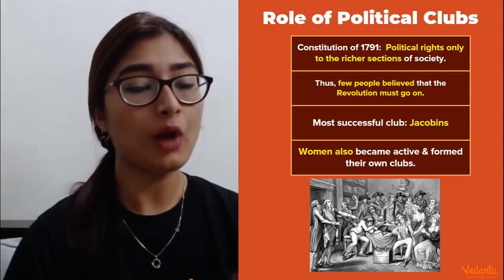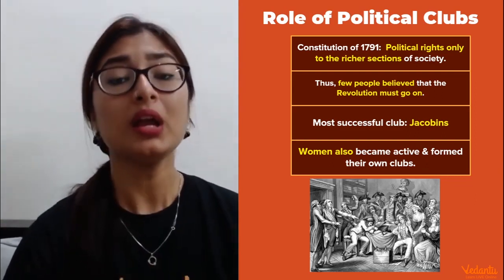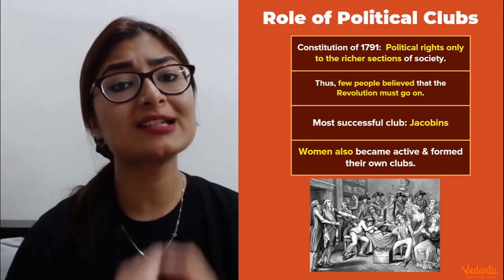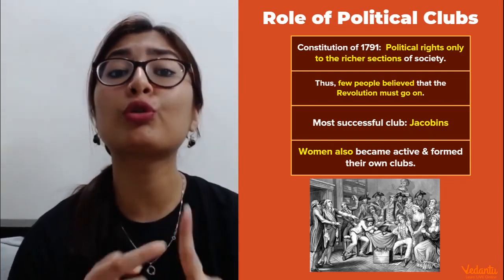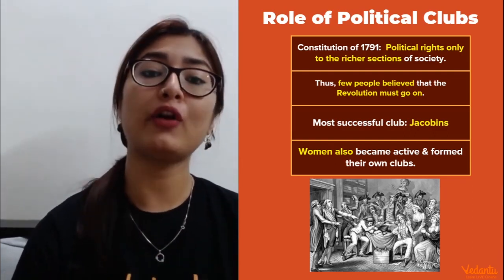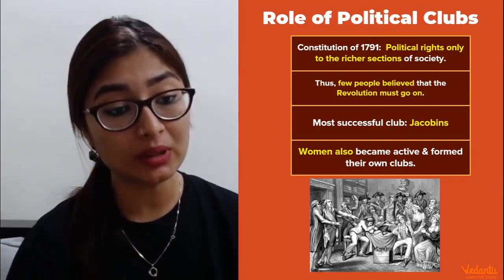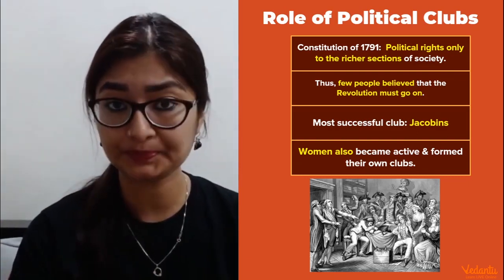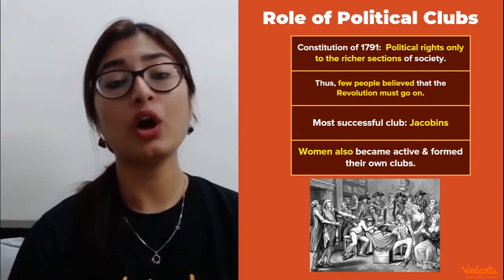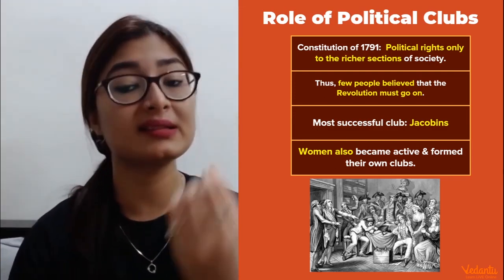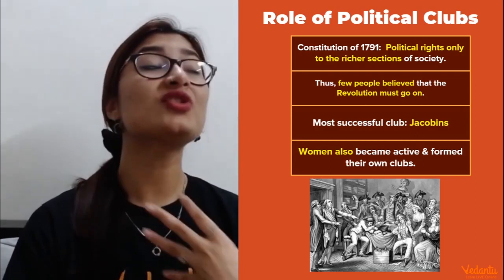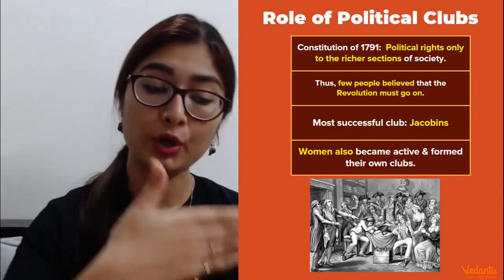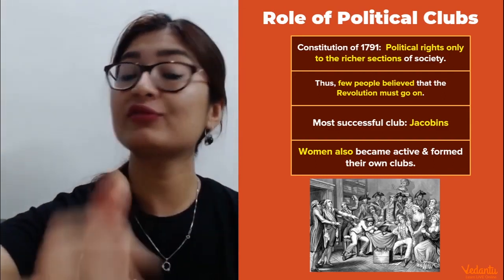Because of all of this revolution that was going on, they had become aware of the fact that a country, a nation, a place can exist without any one absolute ruler. They had become aware of the power of freedom and liberty, and that is what they wanted for each and every segment of the society. So we are talking about how the rich people were the only ones being catered to by this new constitution, while the people who were not so prosperous, not so wealthy, were being left out. So different clubs were being formed in order to continue this revolution.